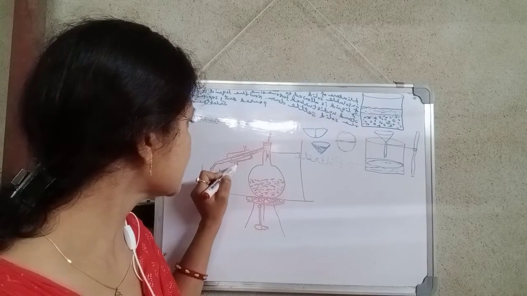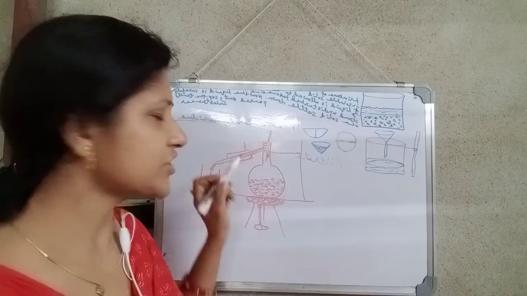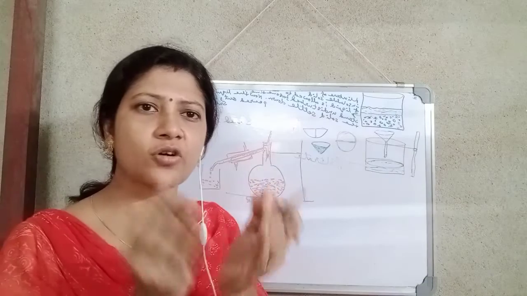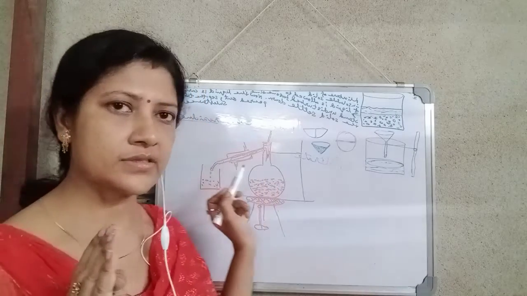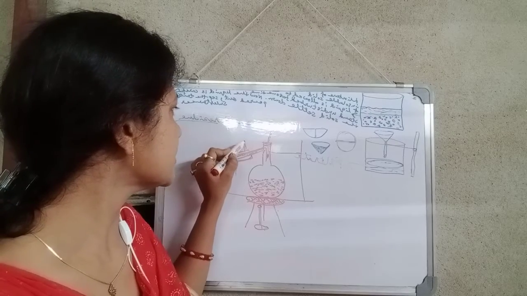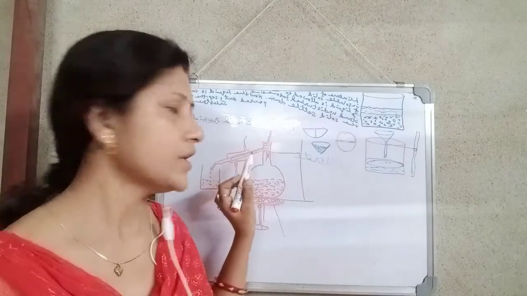Then when this vapor passes through this region, here we set up a Liebig condenser. The Liebig condenser is just like a jacket type. It is fitted on the outside of the outlet. Here cold water is poured in from here and this is the outlet of the water.